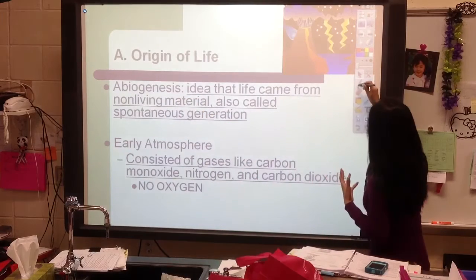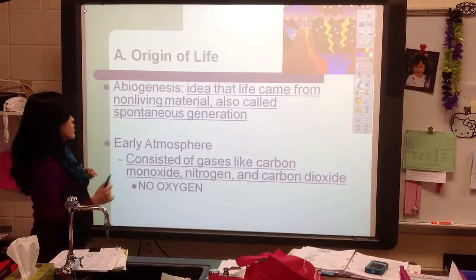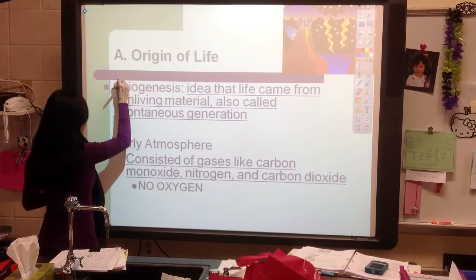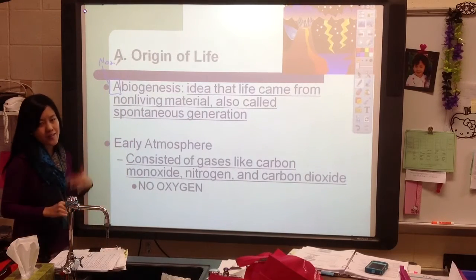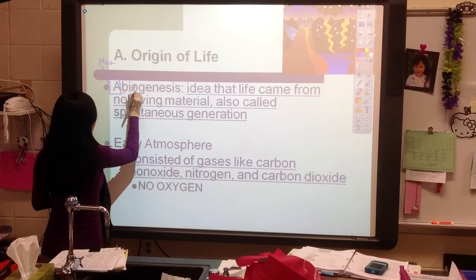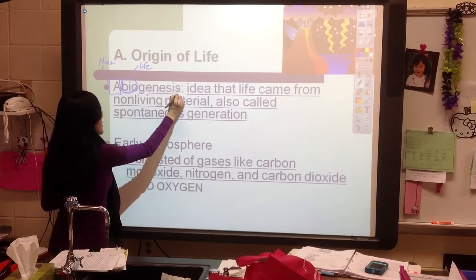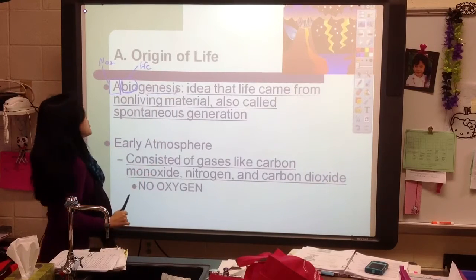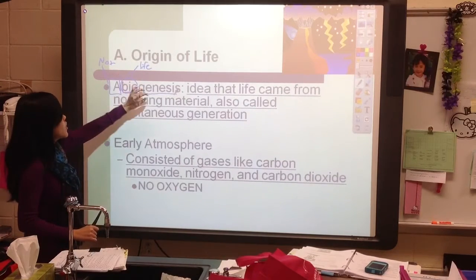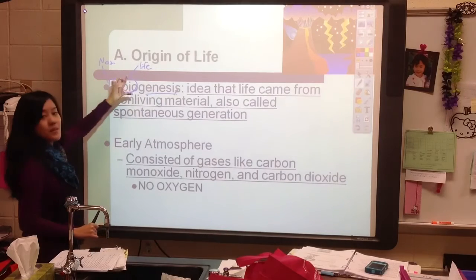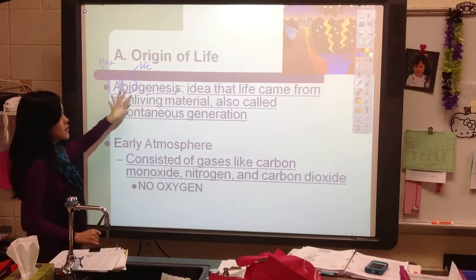So let's first of all break down this word a little. After you copy it down, make sure that you add these little side notes as well. The A is going to mean not or non, just like abiotic is not living. Bio means life. And genesis means the beginning, right? So scientists used to believe that life began from something that was not living. Again, life began with something that was not living.